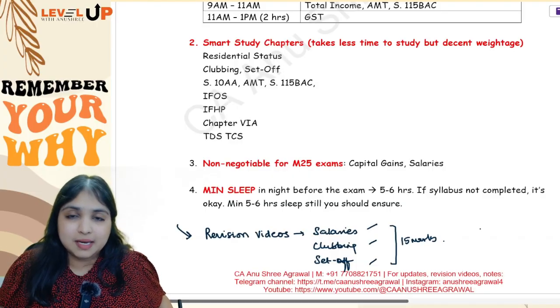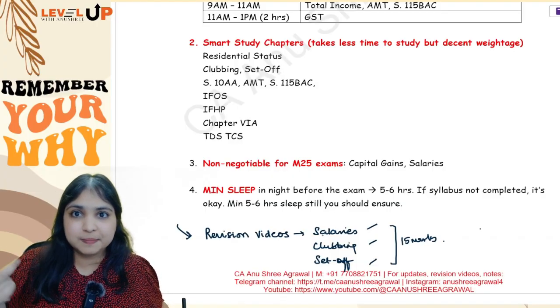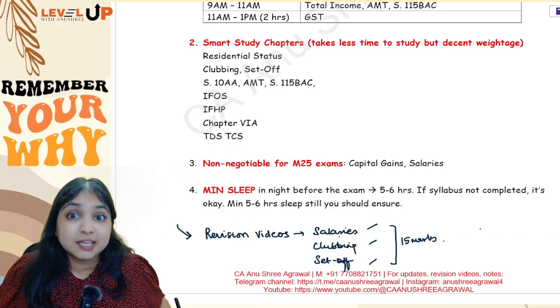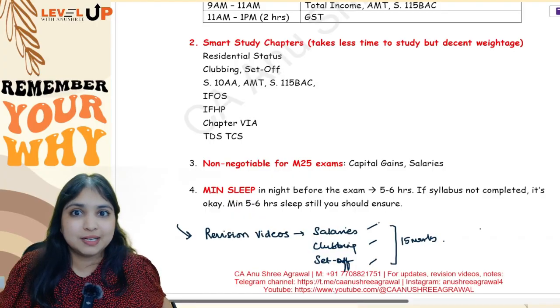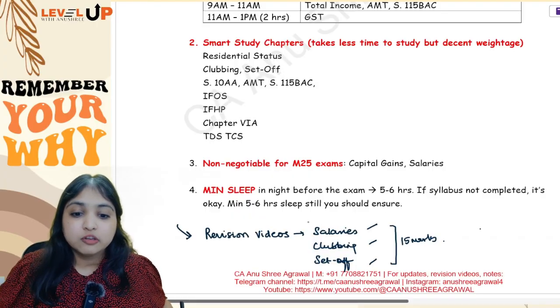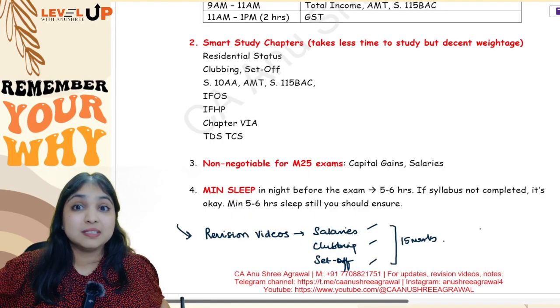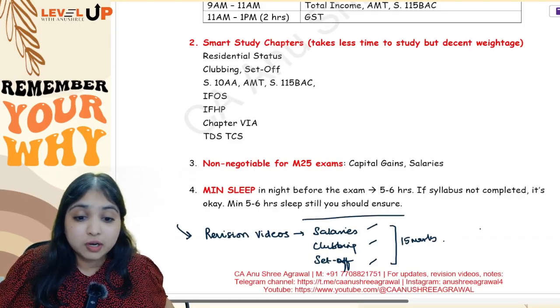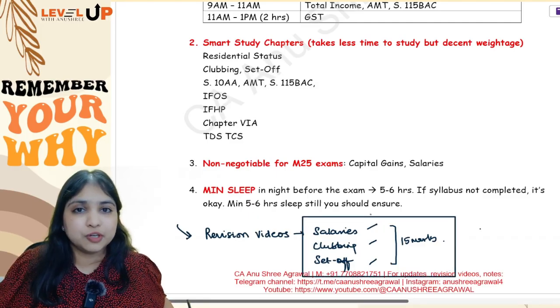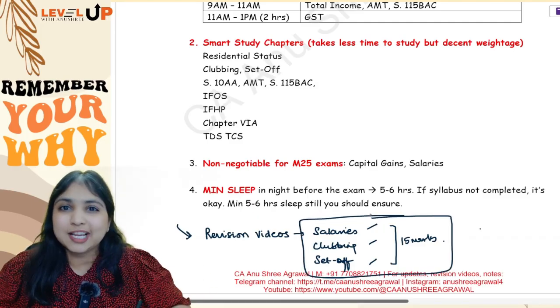Like the 3 main heads of income for you are salaries, PGBP and capital gains. PGBP and capital gains will take a lot of time, but salaries being your first head of income, you must have learned also a little properly when compared to the other heads. So this head of income and these 2 chapters, guys, not too much of effort but very decent marks, and if you're able to sort this out for yourself, then you've kind of aced your tax paper already.